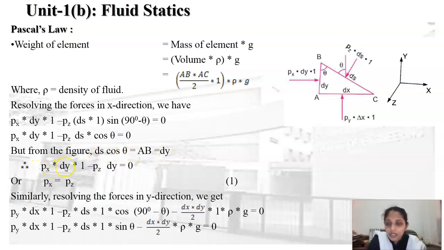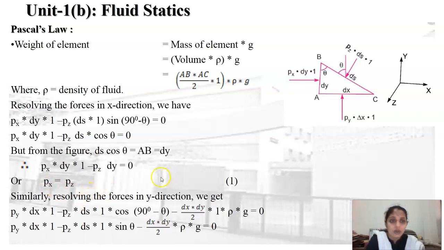So instead of considering ds cos theta, we can write dy. So px dy into 1 minus pz into dy. The dy is common on both sides, so cancel that term. So therefore from that we can write px is equal to pz. Px and pz, these are the intensities of the pressure in the x and z directions.